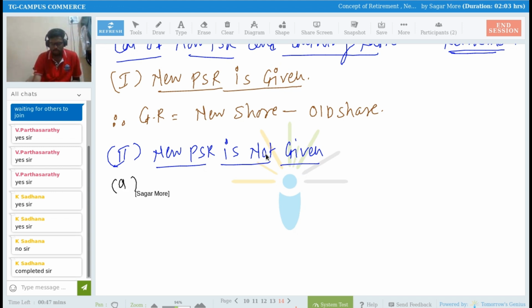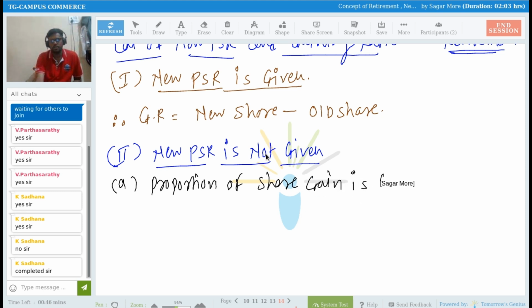Case number one: new PSR is not given, and the proportion of share gain is given. So if the proportion of share gain is given, then what to do?